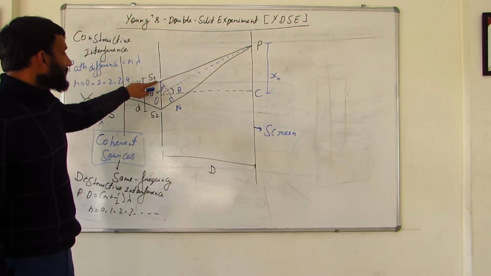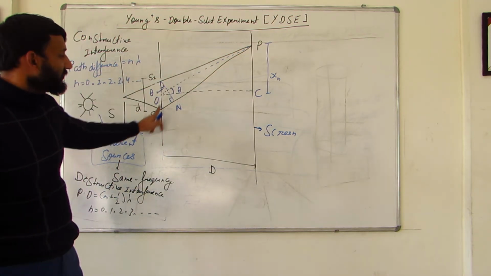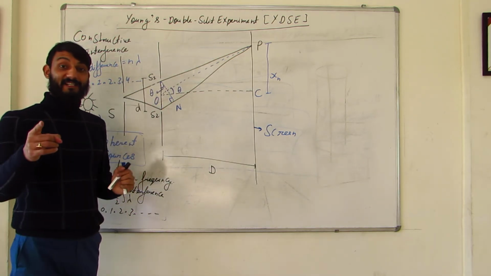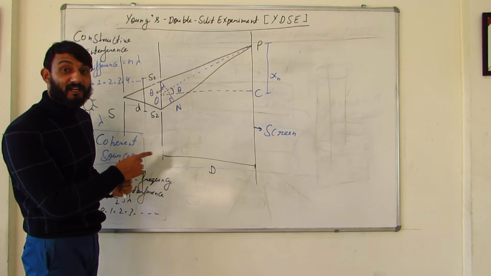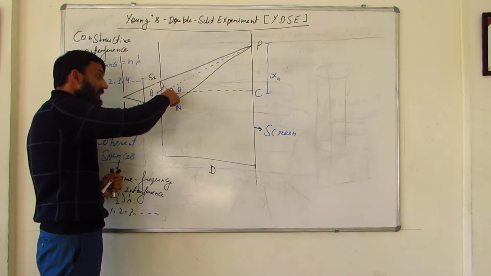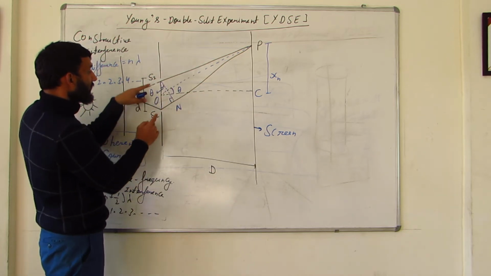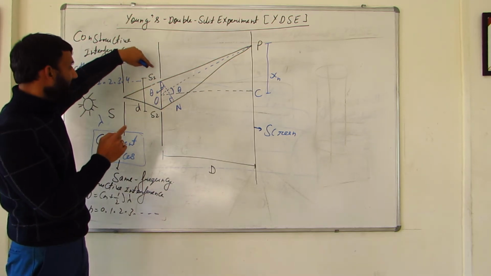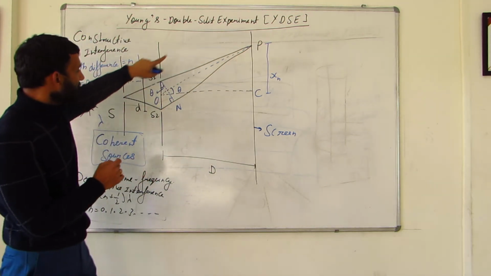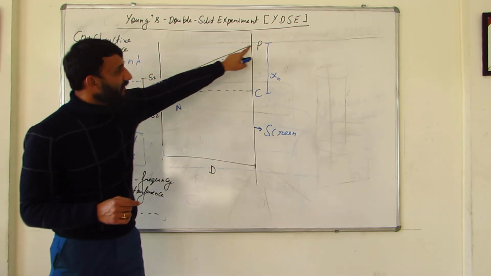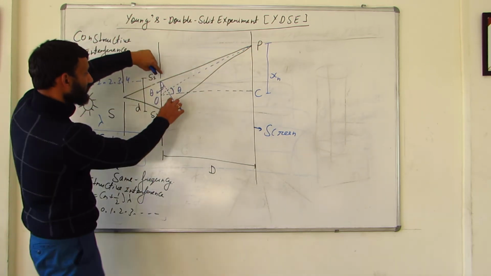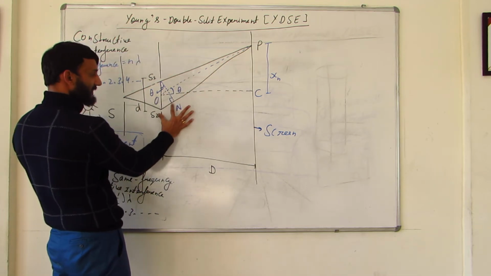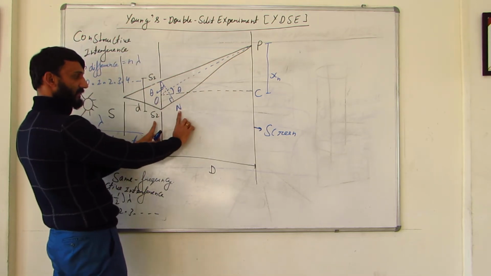Now the wave from S1 reaches P, wave from S2 reaches P, and as you could see there is a path difference. How do I calculate that path difference? I calculated that path difference by drawing a normal. This is the normal which I drew. So now you could see the distance traveled by the wave from S1 to P and distance traveled by the wave from N to P is same. These two distances, S1 to P and N to P, are same. So how much is the path difference? This is the path difference.